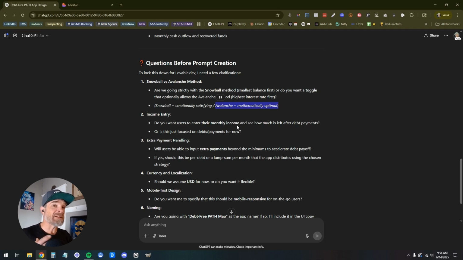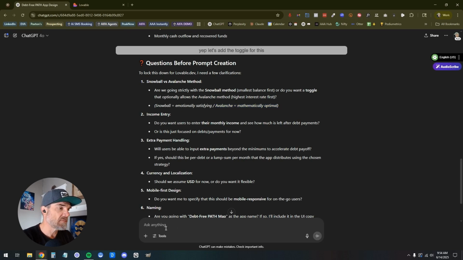Because then it's not this massive database hierarchical change that we're going to have to do later and likely break a bunch of stuff and have a lot of banging against the wall happening. So this is great that I picked up on this, and this is exactly why I prompt in ChatGPT before I go into Loveable. Okay, so for this, I'm going to say, yep, let's add the toggle for this.